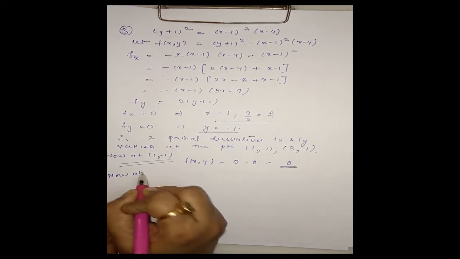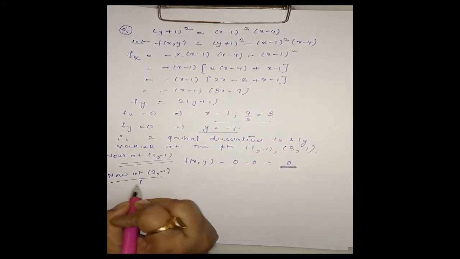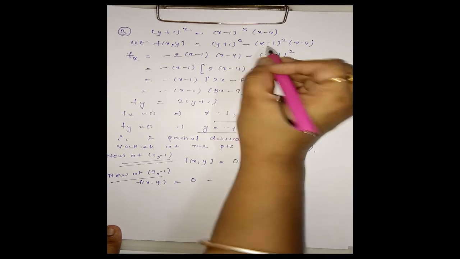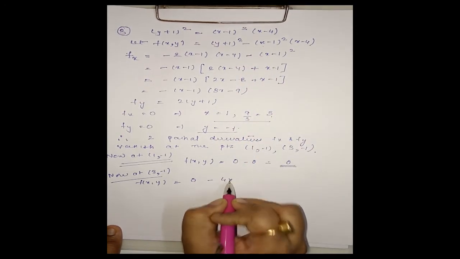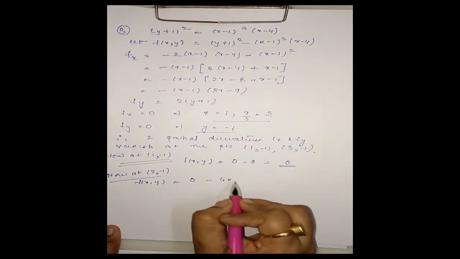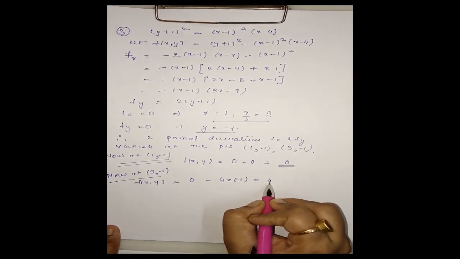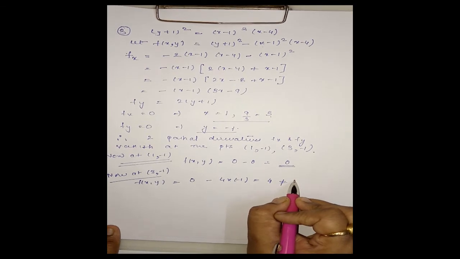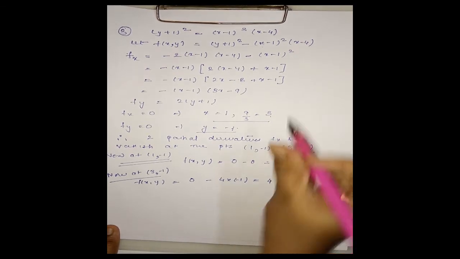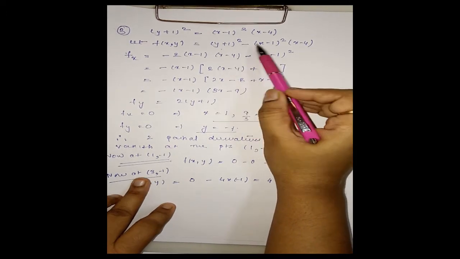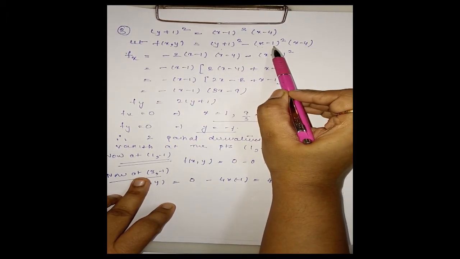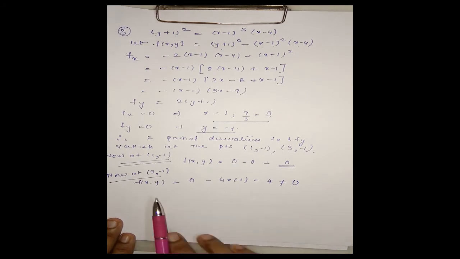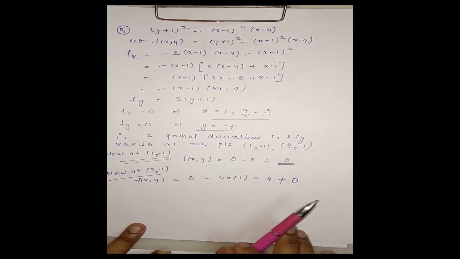Now at the second point (3, −1), f(x,y) is equal to 0 minus (3 − 1)² times (3 − 4), that is 2² is 4, into 3 − 4, that is −1. So it is 4, which is not equal to 0. That means f(x,y) = 0 is not satisfied.